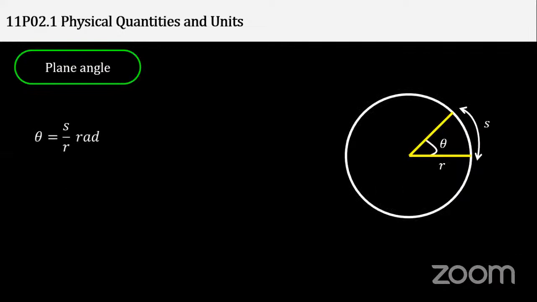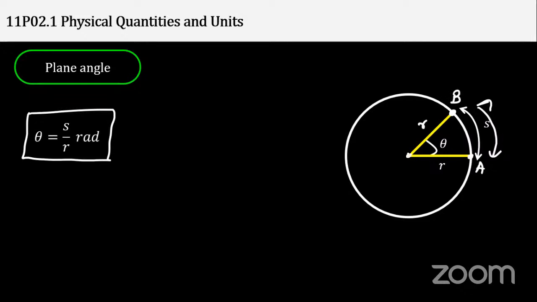Plane angle is what? See this. Plane angle is defined as theta equals S upon R. Theta is this, S is the arc length. Suppose I take 2 points, A and B, on this circle and open an angle like this. This S is the arc, R is the radius of the circle, and this is the center of the circle. So I will say theta equals arc upon radius.